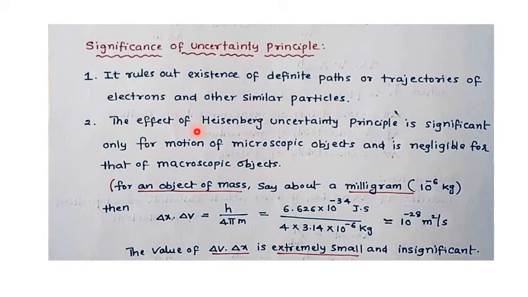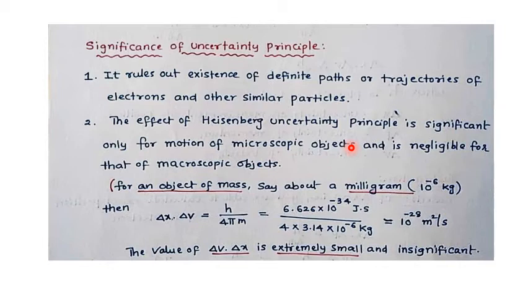The effect of Heisenberg's uncertainty principle is significant only for the motion of microscopic objects. This is very, very important. Even the de Broglie equation, lambda equal to h by mv, is applicable only for microscopic objects. For objects like a ball or a car, we get a negligible wavelength.